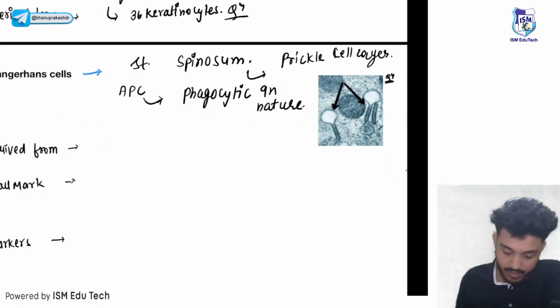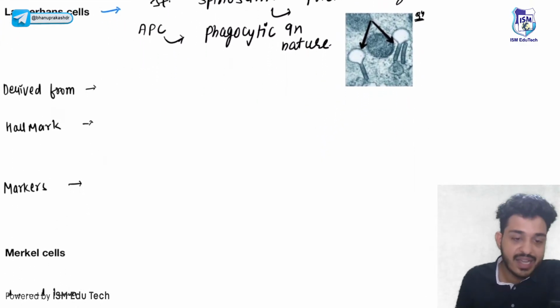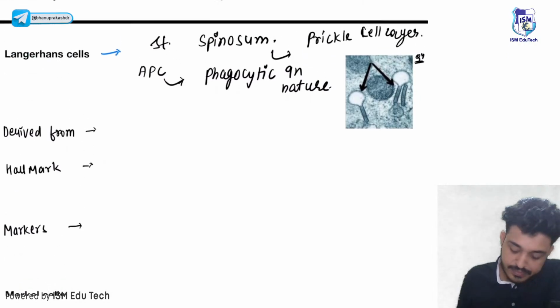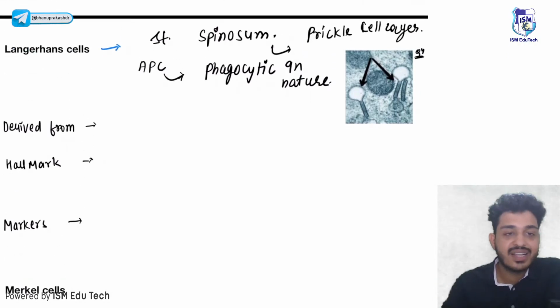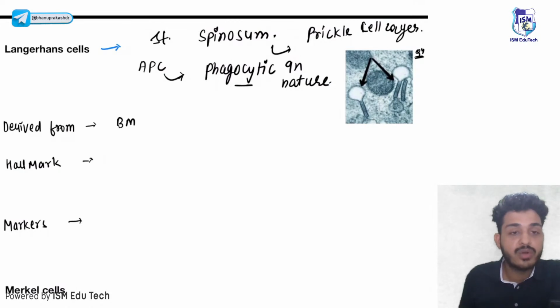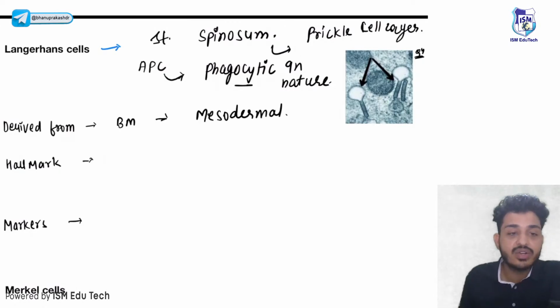Okay, very nice. So Langerhans cells are derived from which cell, which layer? Langerhans cells are phagocytic in nature, so they are derived from bone marrow, right? So they are mesodermal in origin. Origin पे question है, that is your mesodermal in origin.